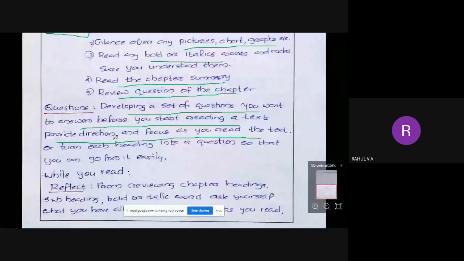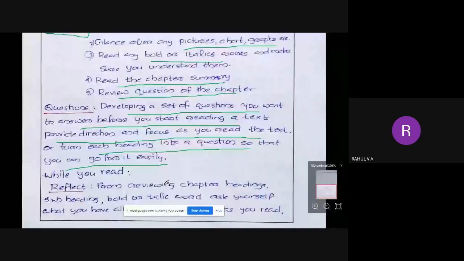Or turn each heading into a question so that you can go for it easily.